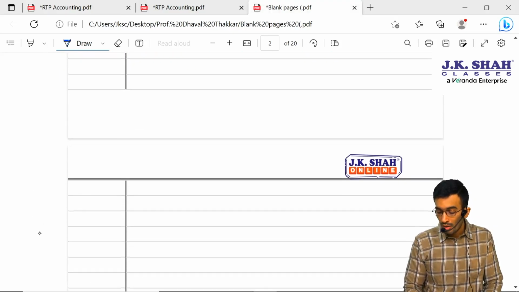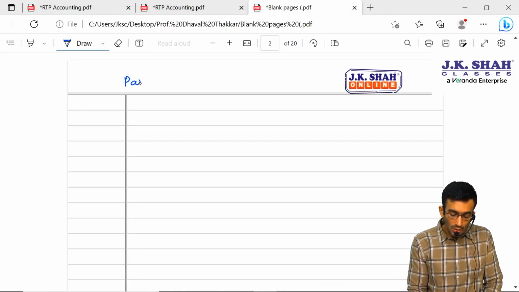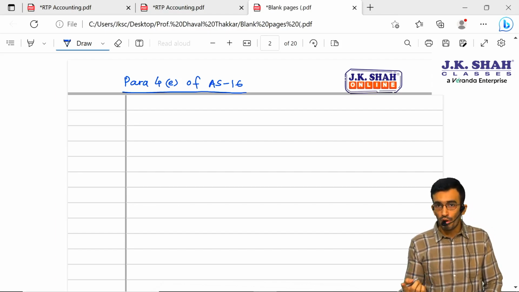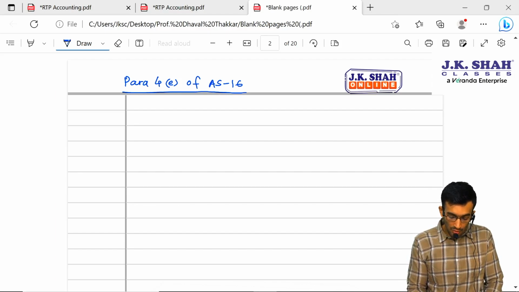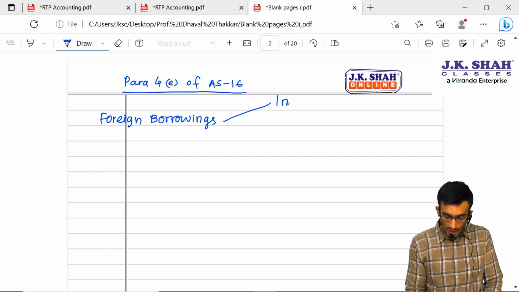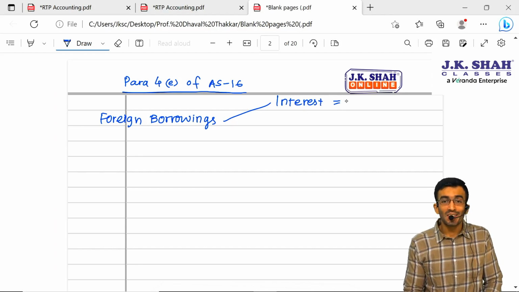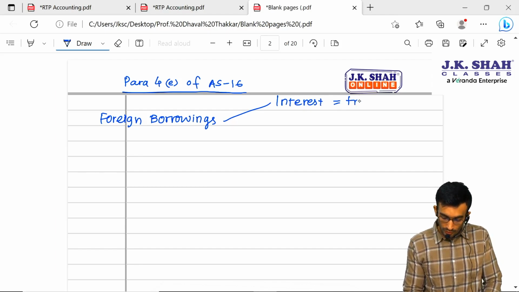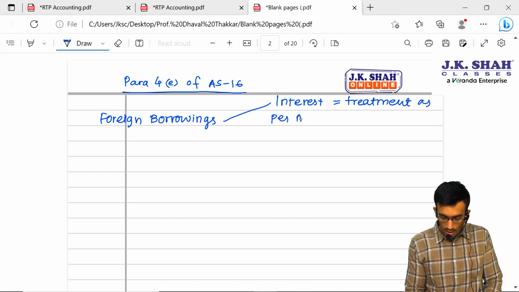Now, let us discuss para 4E of AS 16. Basically, AS 16 is borrowing cost. So AS 16 para 4E talks about foreign borrowing. It says on foreign borrowing there is one component, that is nothing but the interest. The treatment of this interest will be as per AS 16 only.